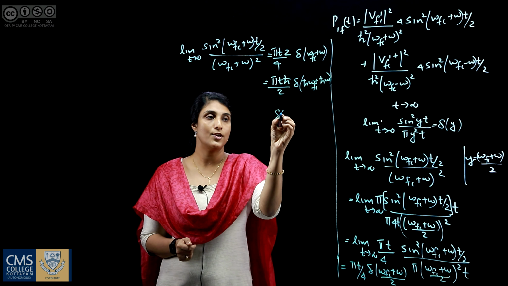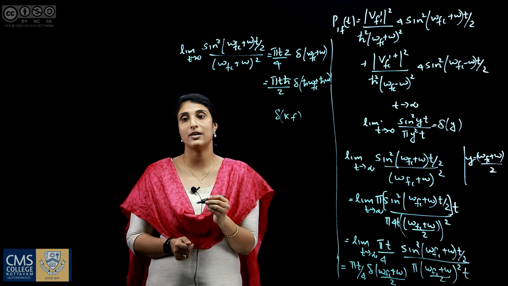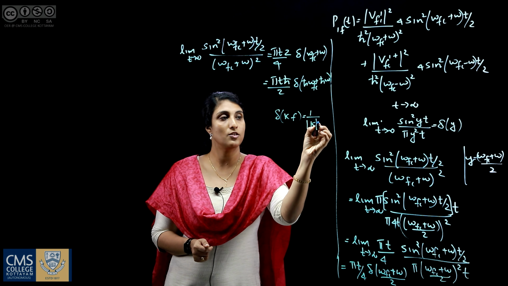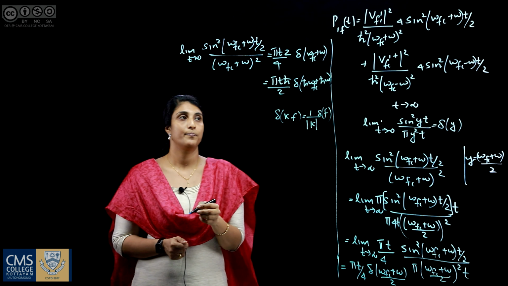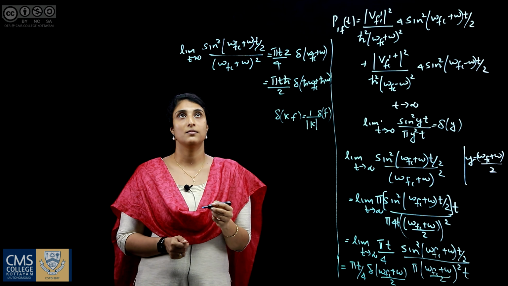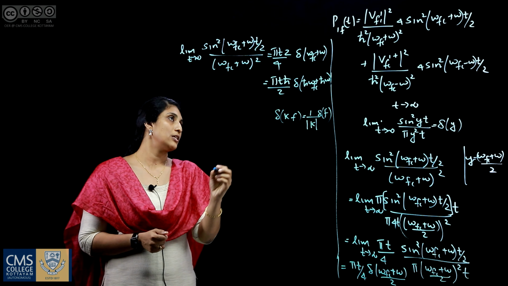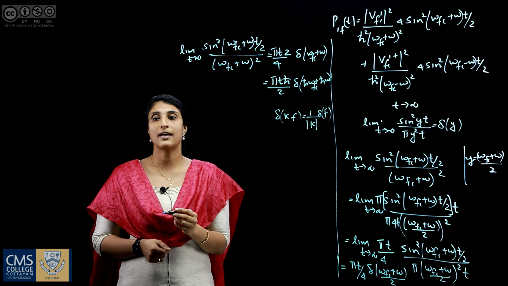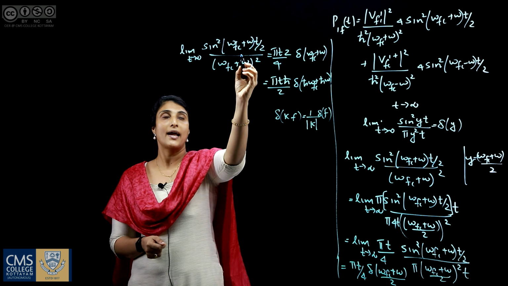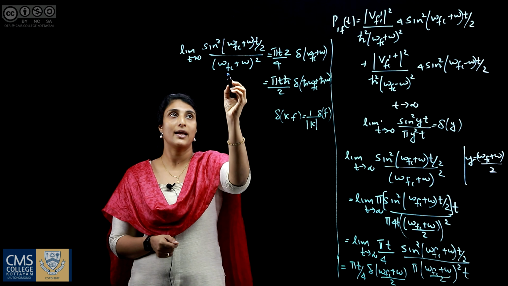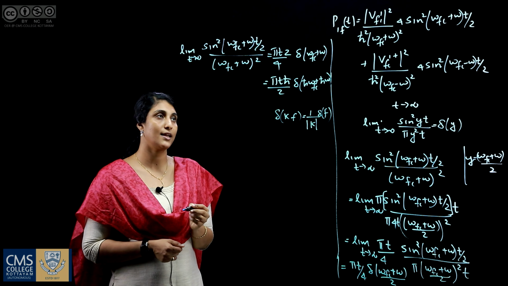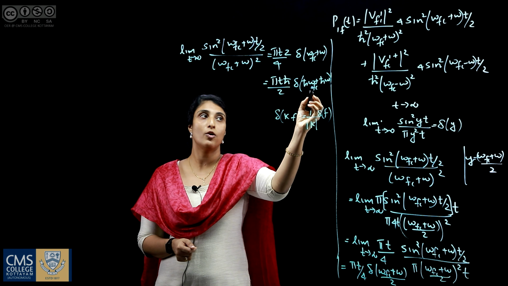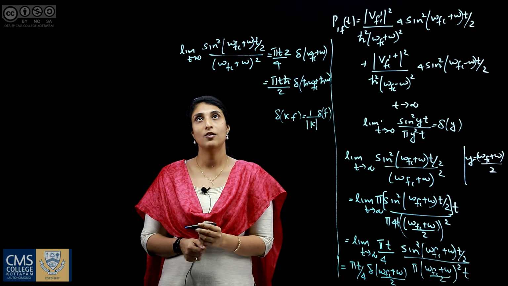Since delta of kf, where f is a function and k is a constant, can be 1 by modulus of k delta of f, this relation is used here. So the equation becomes, similarly, limit t tending to infinity of sin square (omega fi minus omega) t by 2 by (omega fi minus omega) the whole square, which can be written as pi t h bar by 2 delta of (h bar omega fi minus h bar omega).